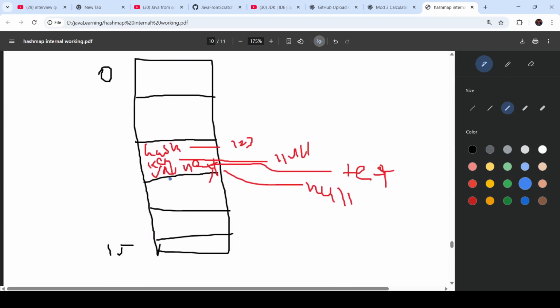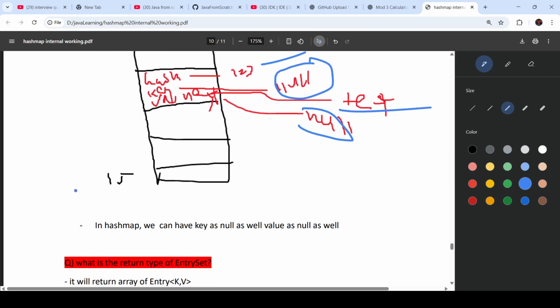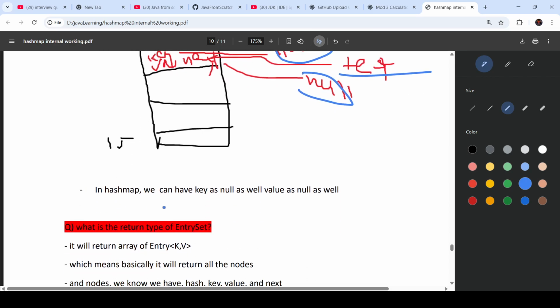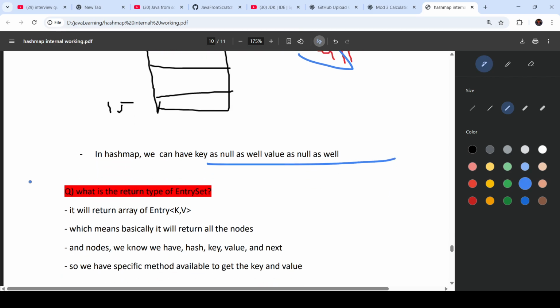Okay, so hash will be 1 2 3, let's say. Key is here, let's say null. For value, it will put some value, and again next. Okay, in hash map we can have key as null as well as value as null. We can add key and value as null in hash map.